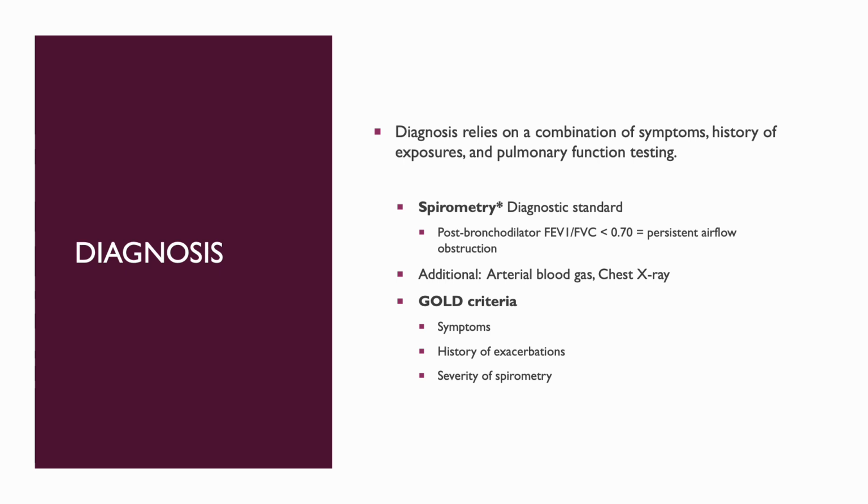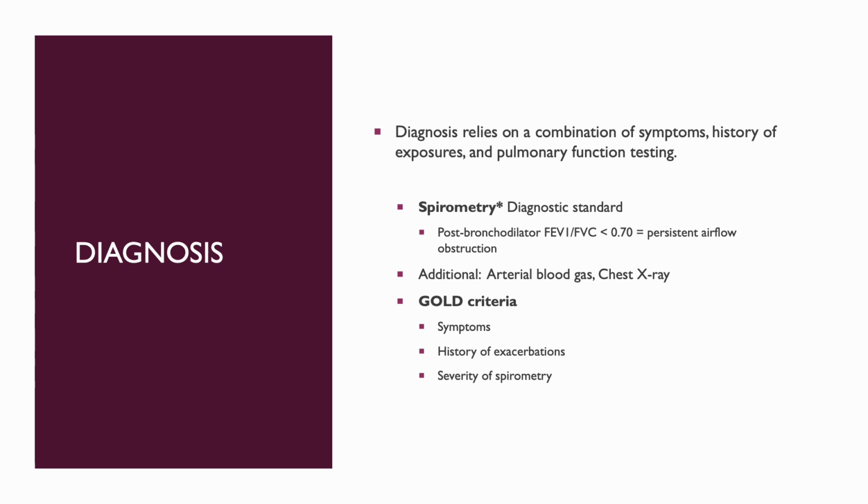The diagnosis of COPD relies on a combination of history of exposures, symptoms and physical exam, pulmonary function testing, and at times chest imaging. Symptoms of shortness of breath or productive cough with sputum must be present, lasting at least 3 months per year for 2 consecutive years. Our gold standard for diagnosis is spirometry.